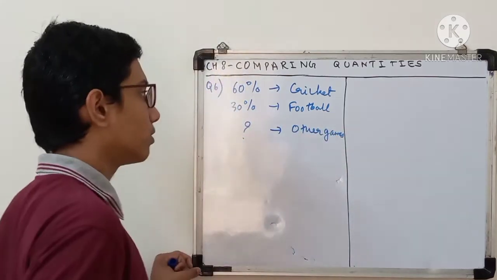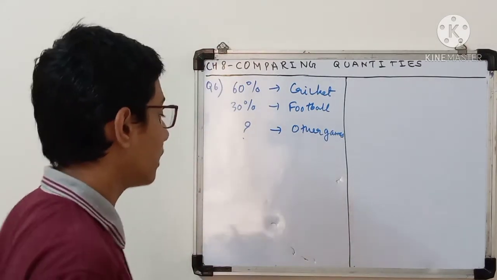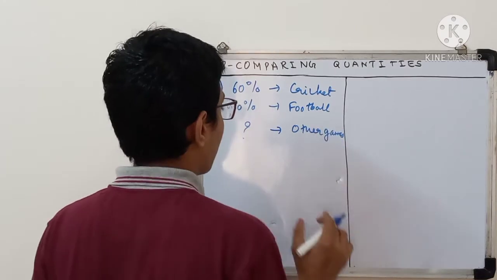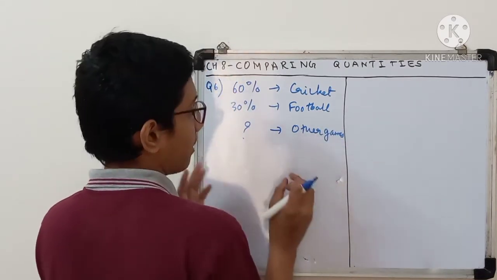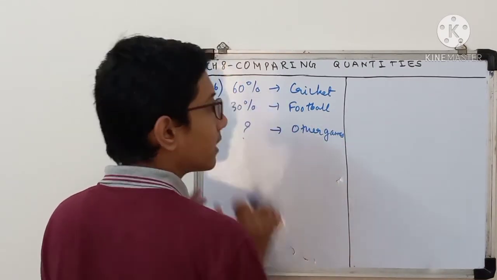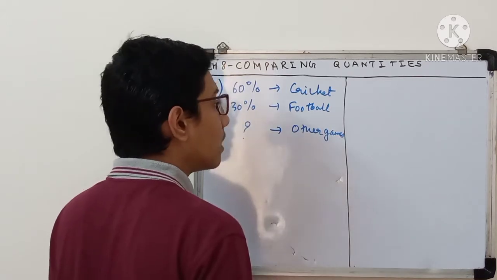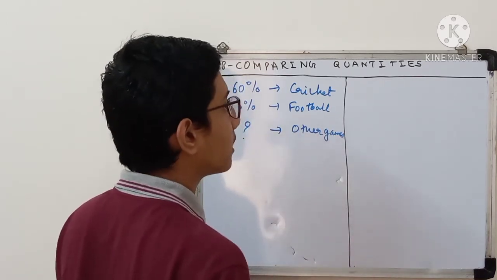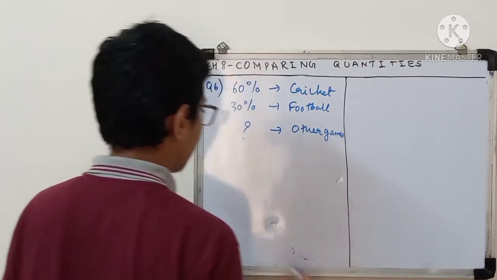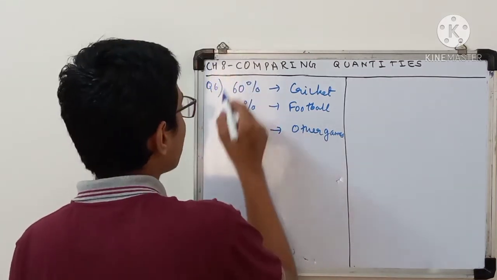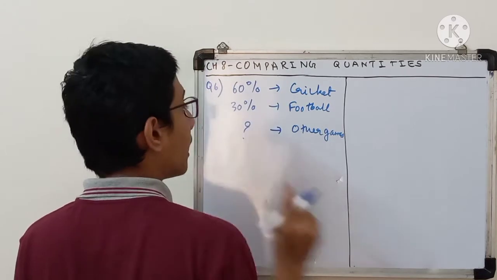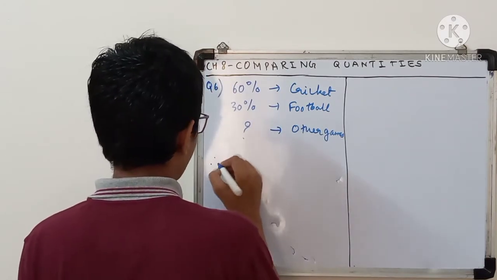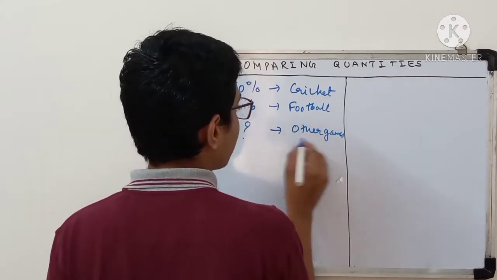Okay, so I have told you that the sum of all percentages is 100. Now, all percentage here means a person of a city can like either cricket or football or other games, like any other sport such as badminton, tennis and all that. So the sum of all these three will be 100% total. So I can write the percentage of population liking